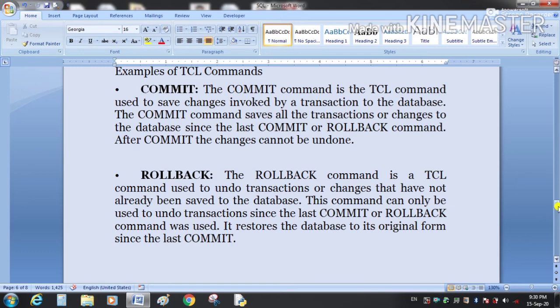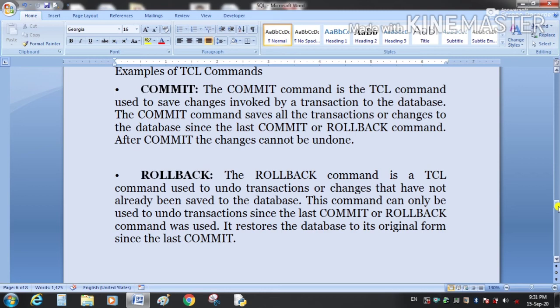The commit command saves all the transactions or the changes to the database since the last commit or rollback command. After the execution of the commit command, the changes cannot be undone.